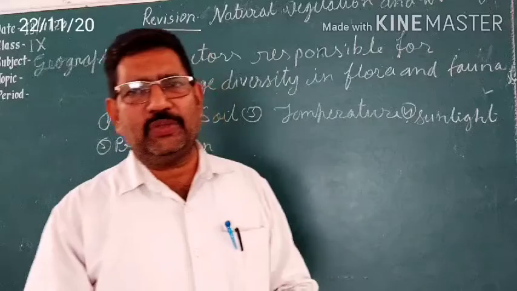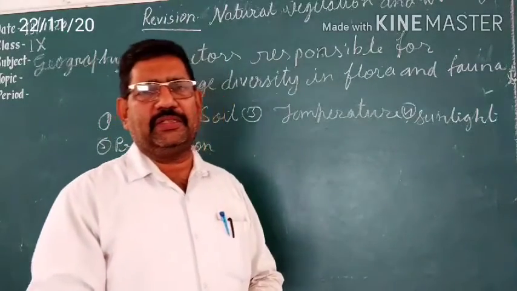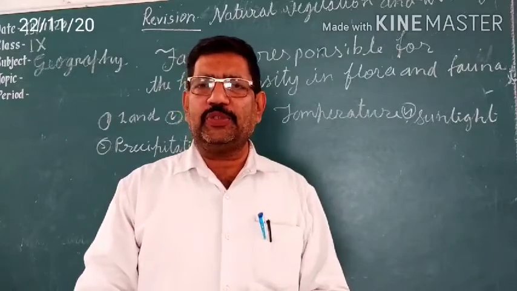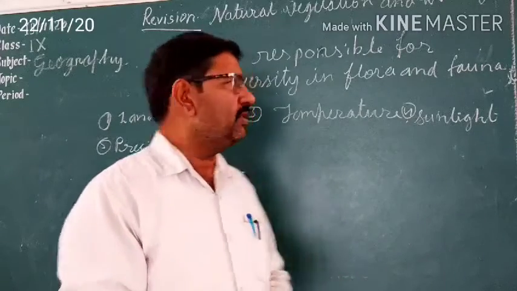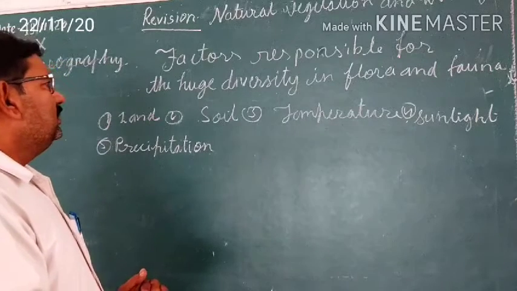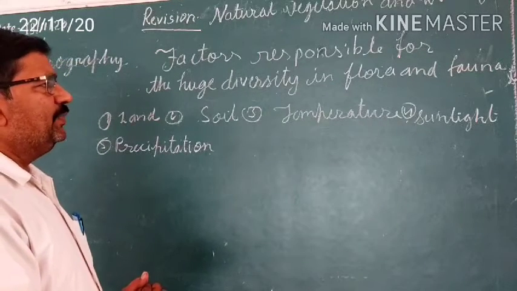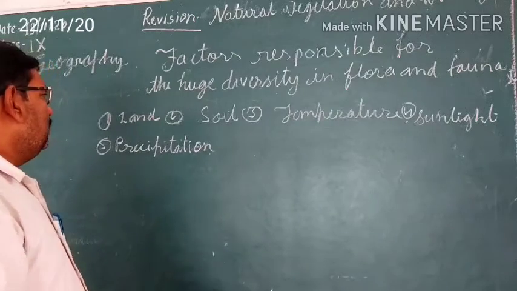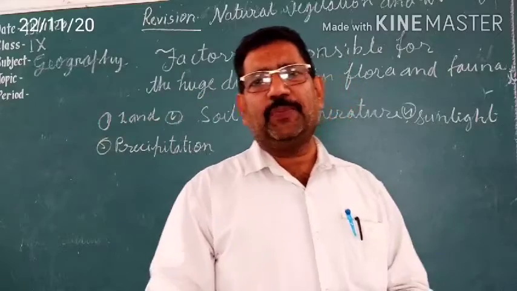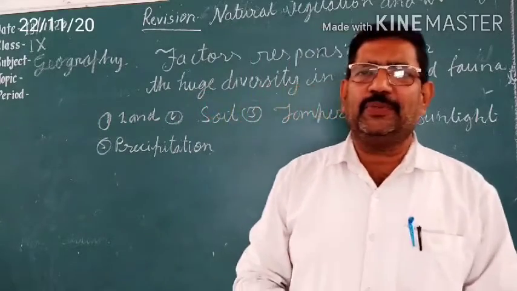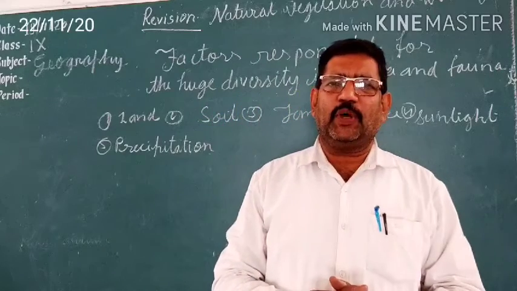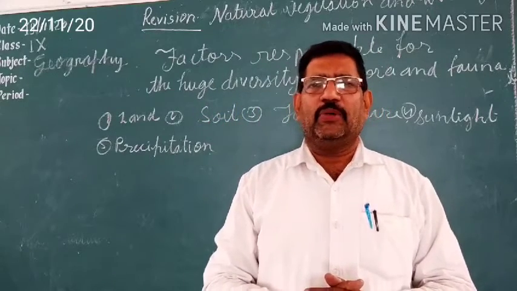At first, we are going to discuss the factors that are responsible for the distribution of different types of vegetation. Here, factors responsible for the huge diversity in flora and fauna. Number one is land. Type of land. Which type of land relief is there? If the land form is mountainous,